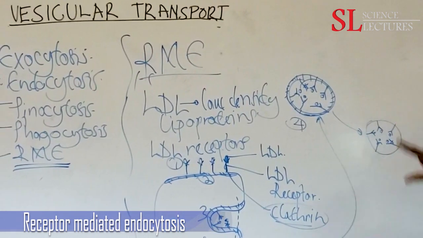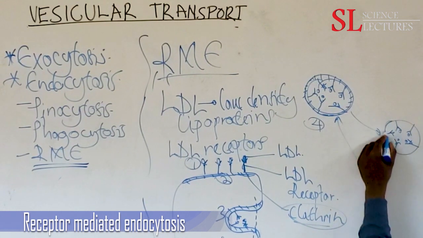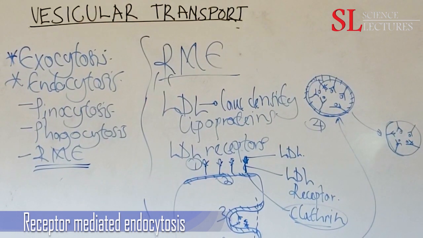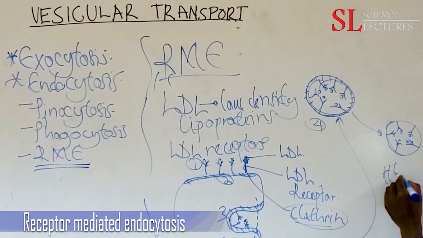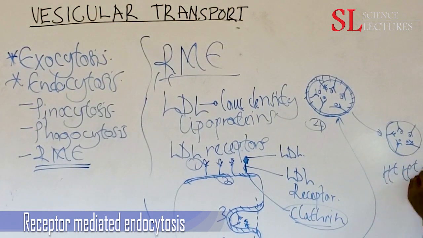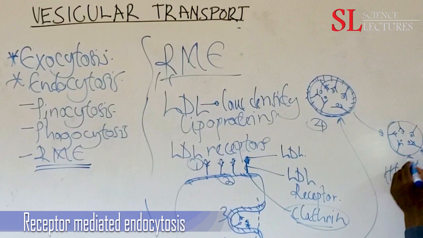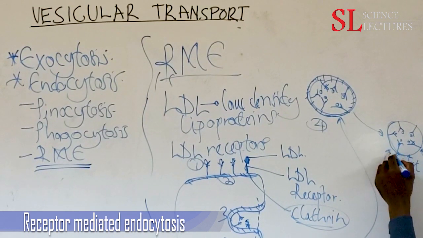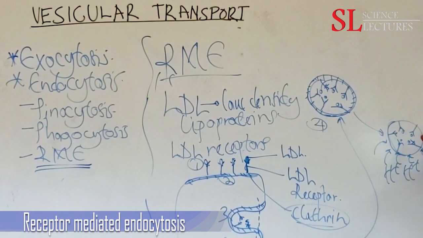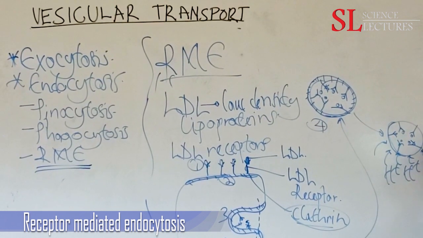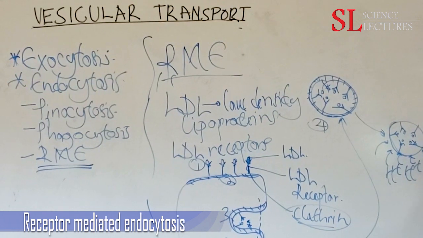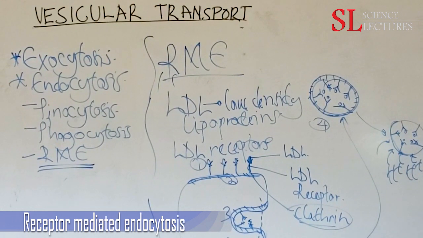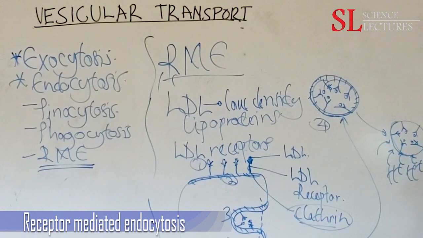After obtaining a vesicle without clathrin, protons, hydrogen ions, will be pumped, an excess of hydrogen ions, into this vesicle. The hydrogen ions entering the vesicle lower the pH to an average of around pH 5.